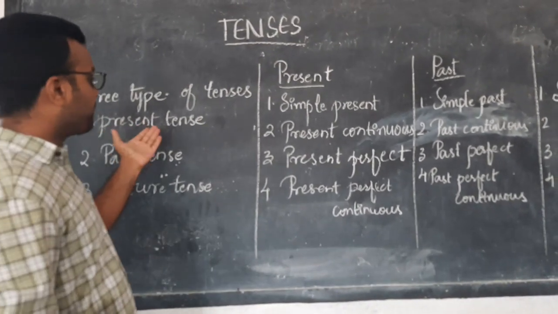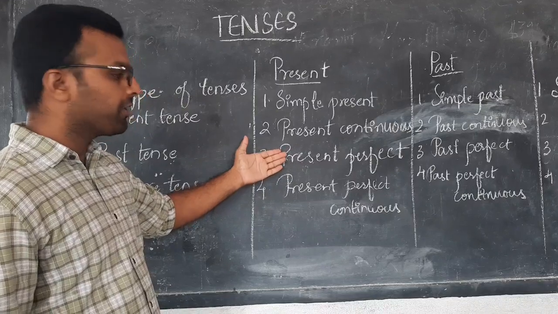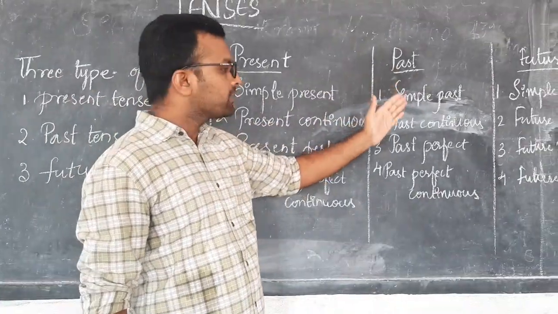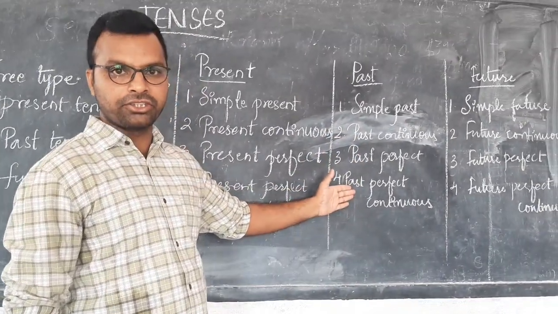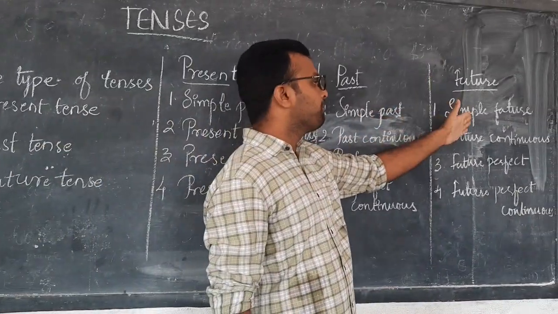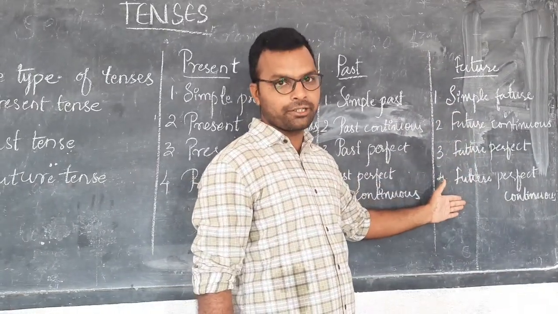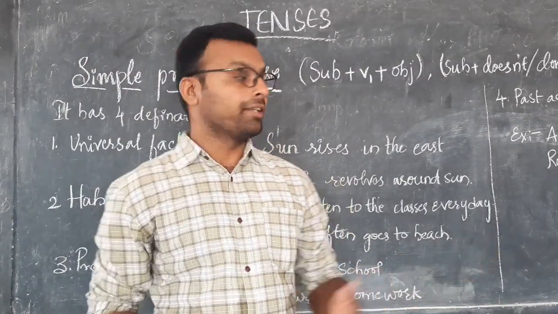The present tense, if you take the present tense: simple present, present continuous, present perfect continuous. And past tense: simple past, past continuous, past perfect continuous. And future tense: simple future, future continuous, future perfect continuous. Now let's see each classification in detail.